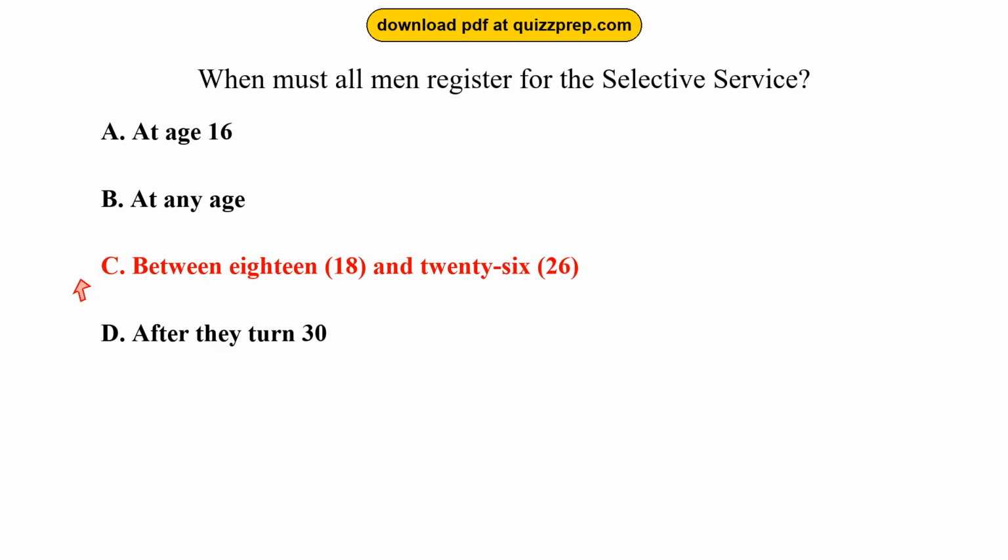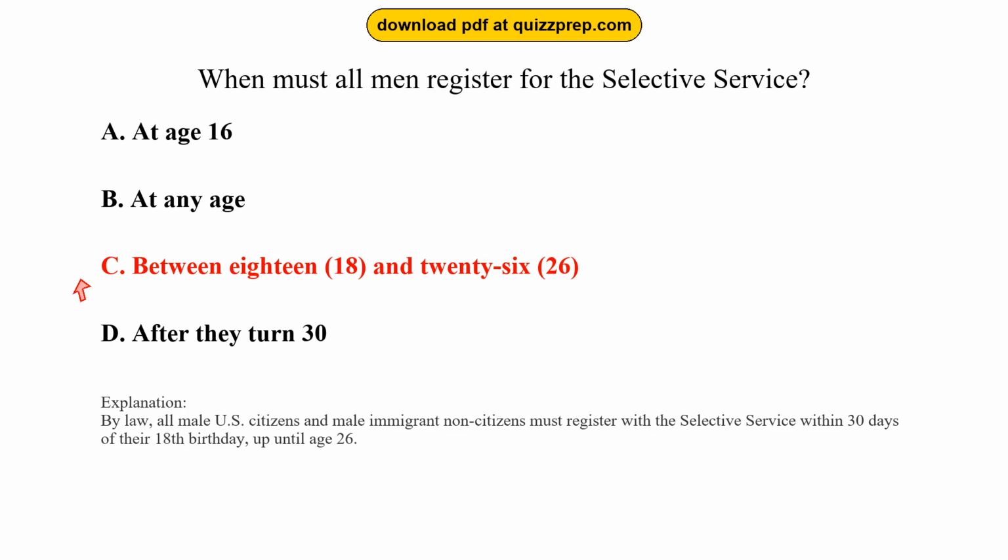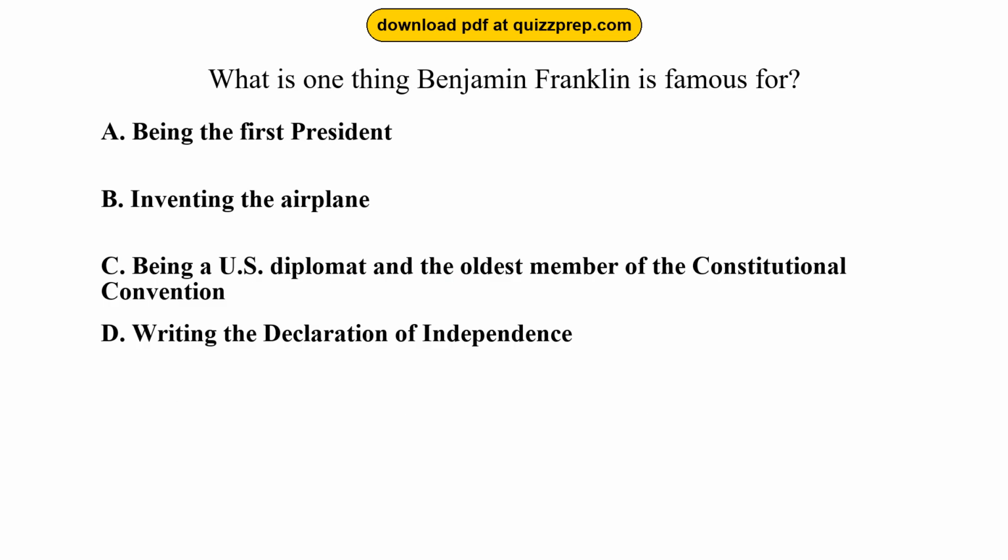The correct answer is option C, between 18 and 26. By law, all male U.S. citizens and male immigrant non-citizens must register with the Selective Service within 30 days of their 18th birthday, up until age 26.